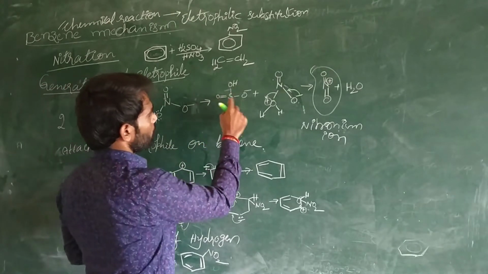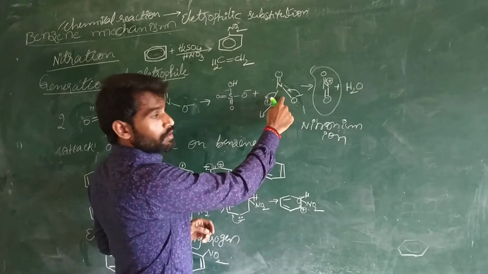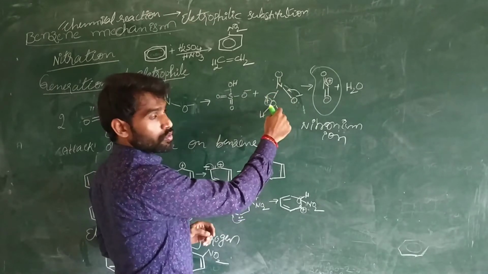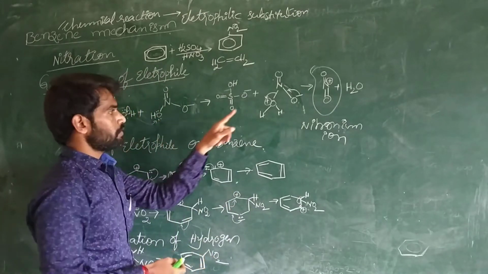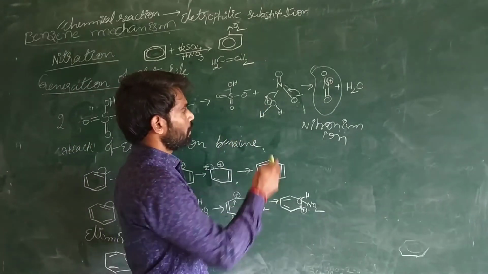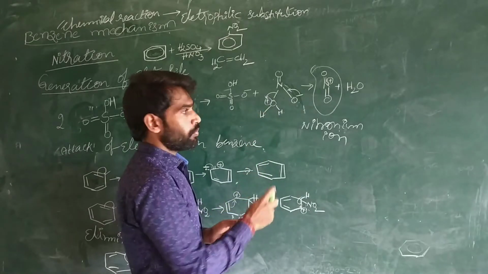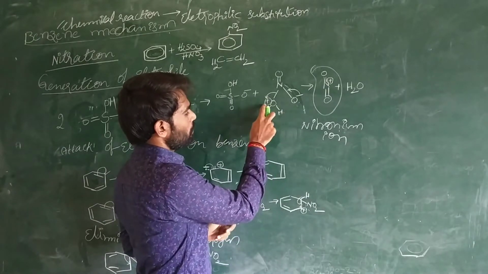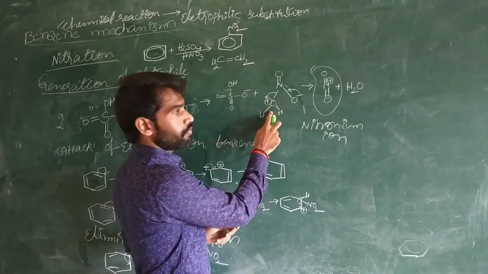We have H2NO3 plus. And here what happened? Oxygen utilized a lone pair of electrons, right? And now this oxygen is unstable, carrying a positive charge, and due to this positive charge, oxygen withdraws electrons from the nitrogen atom.